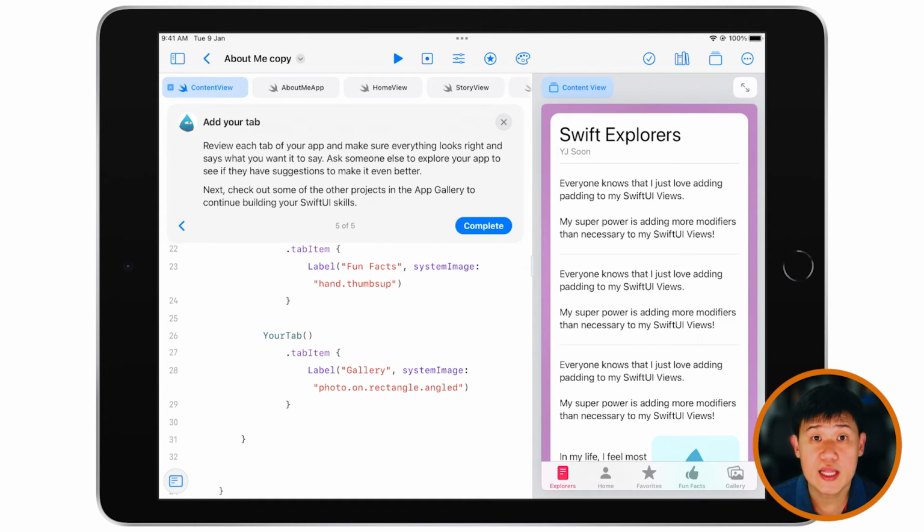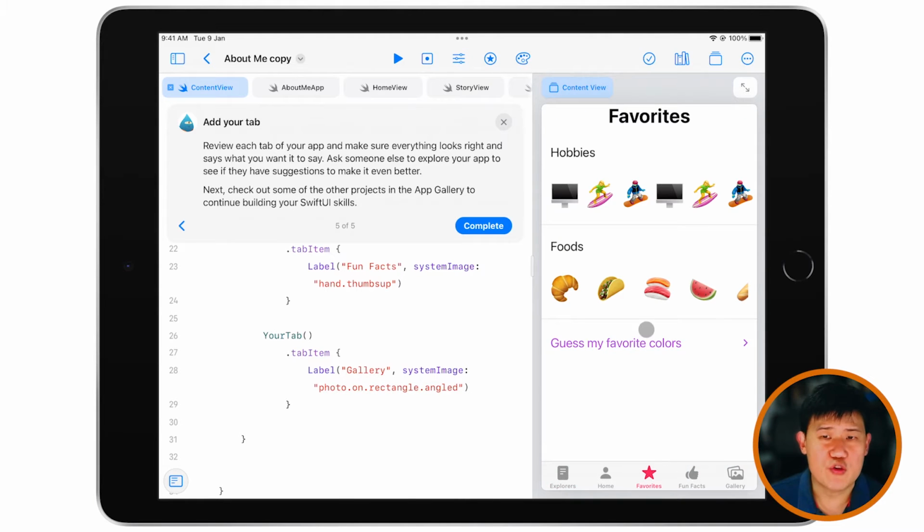So I'd really like you to think about this and create something with 5 tabs. It should have a home screen. It should have a story screen, which I've renamed over here. Some kind of favorite screen, right? You might not want it to be purely emojis. You could have text. You could have pictures. So you might want to figure out how your favorite screen will work.